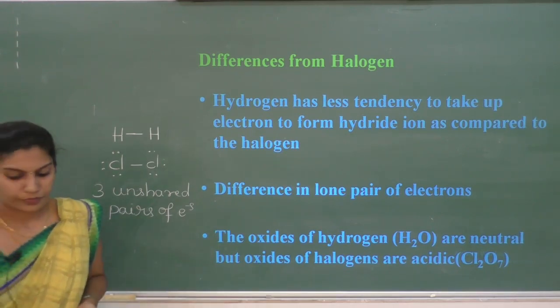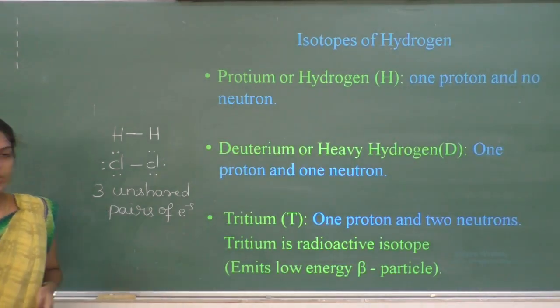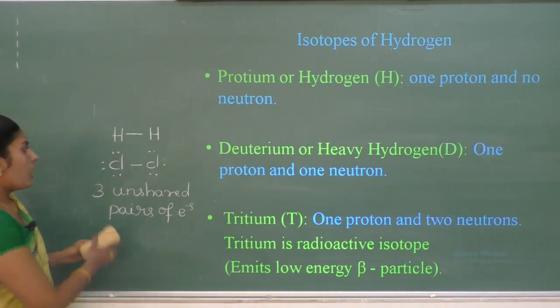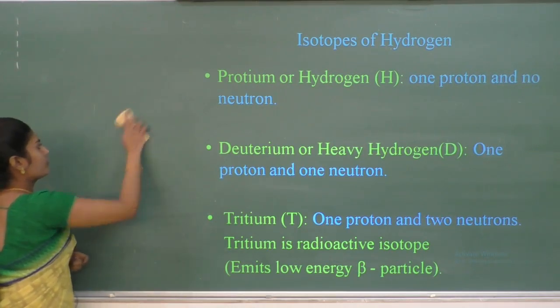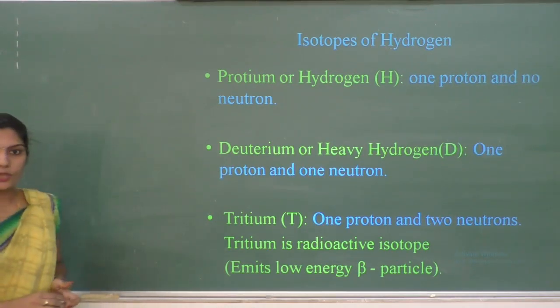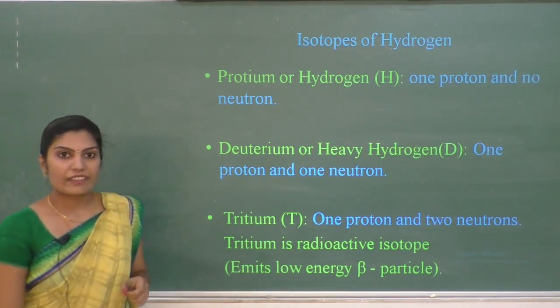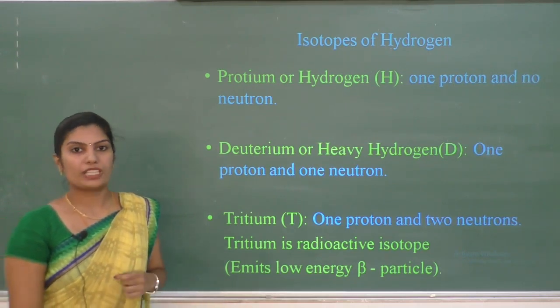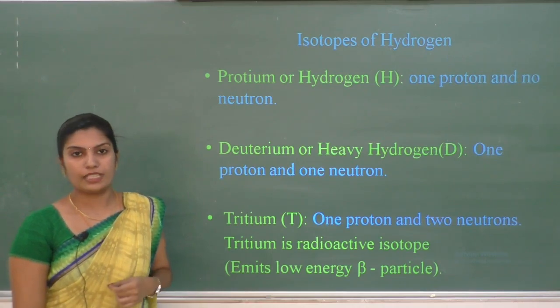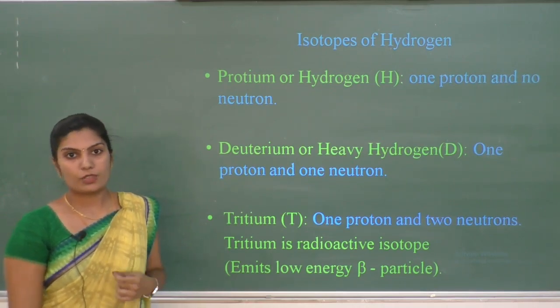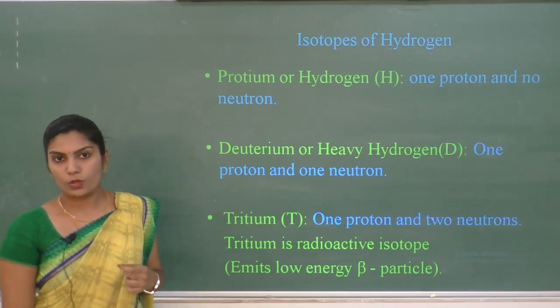Next, we shall see isotopes of hydrogen. What are isotopes? Atoms having the same atomic number but different mass number are called isotopes.